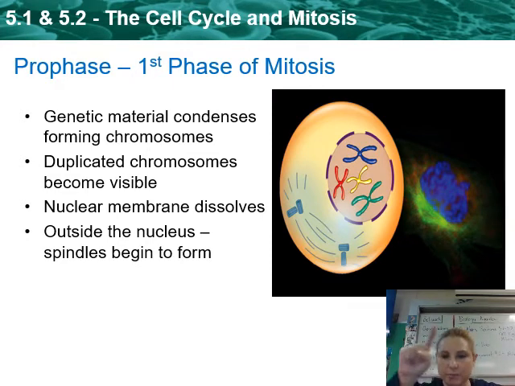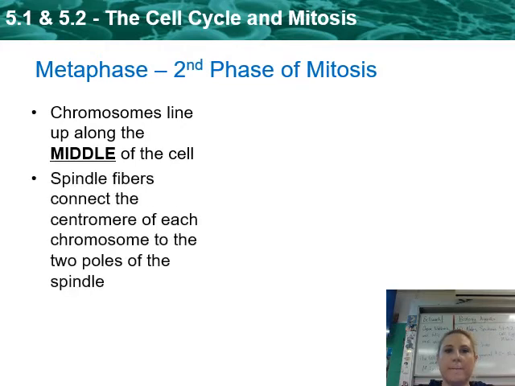The outer membrane that surrounds the nucleus, called the nuclear membrane, starts to dissolve, so those chromosomes can actually come out of the nucleus. Outside the nucleus, we see these little spindles beginning to form. The spindles are like little ropes that are actually going to grab a hold of the chromosomes in a little bit.